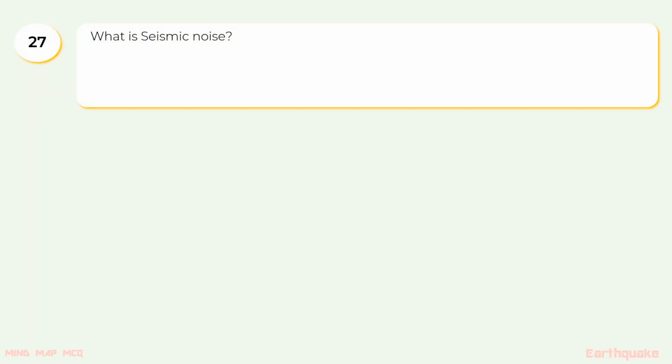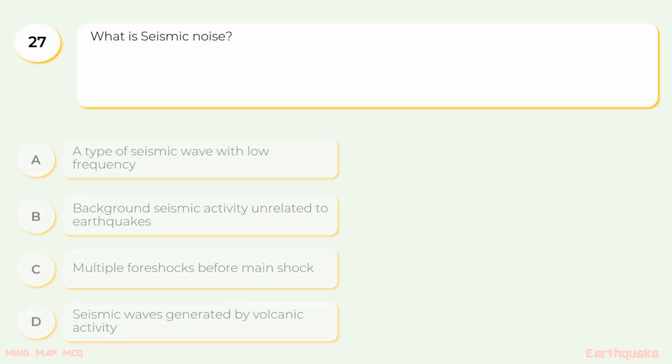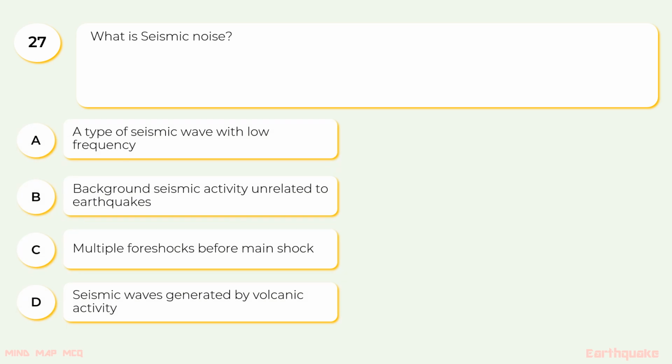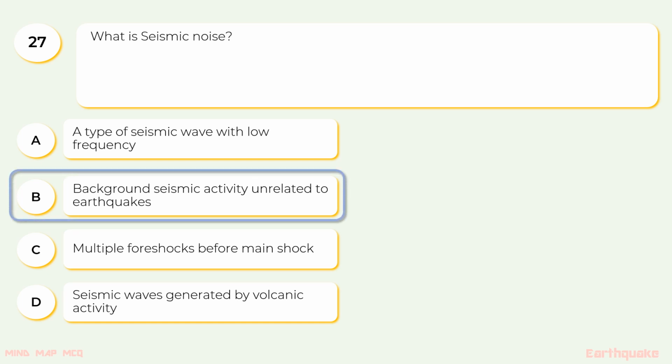27. What is seismic noise? The options are A. A type of seismic wave with low frequency. B. Background seismic activity unrelated to earthquakes. C. Multiple foreshocks before the main shock. D. Seismic waves generated by volcanic activity. The correct option is B. Background seismic activity unrelated to earthquakes.